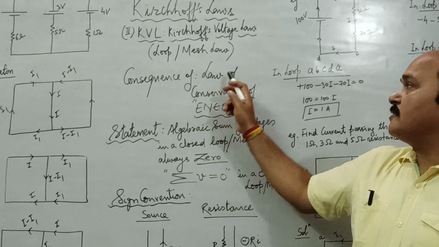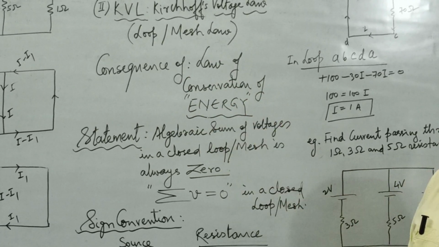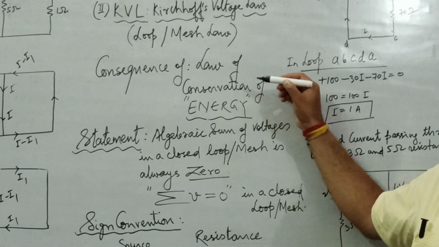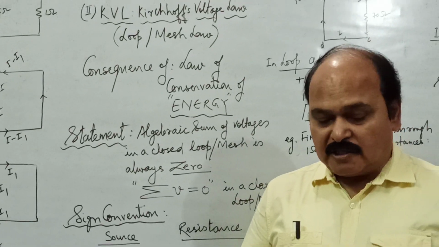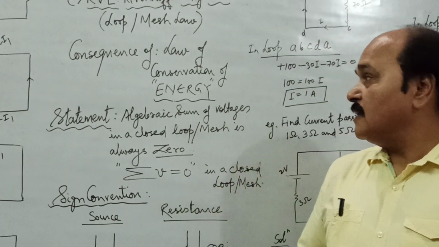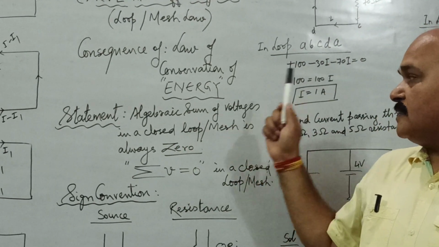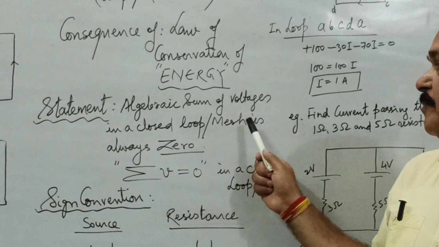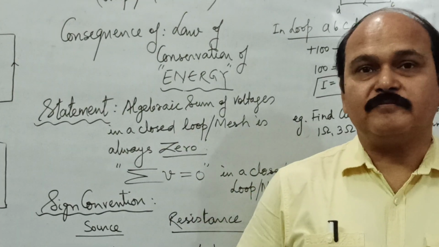This law is a consequence of the law of conservation of energy. And what is the statement of the law? The statement of the law reads: the algebraic sum of voltages in a closed loop or mesh is always 0.